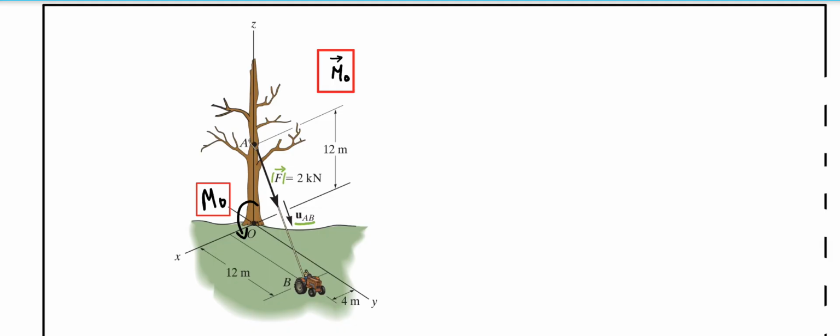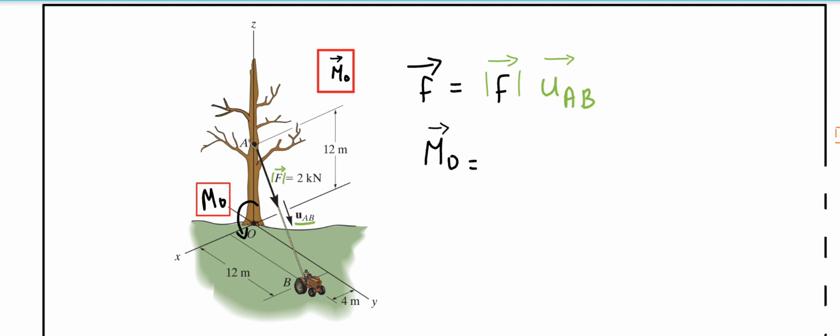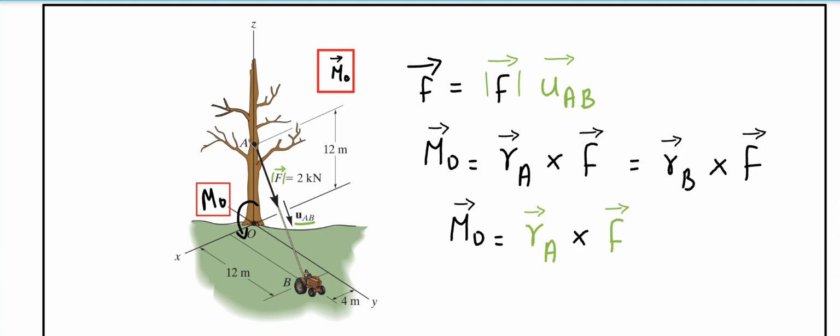So let's take this case here. I want to find the moment about O. As we have already done in the previous chapter, to find the F vector I multiply the magnitude of F by the direction unit vector UAB. So to find the MO, the F is acting at this point A. So I express a vector RA that defines the position vector between the point A and O. With that I do this vector calculation to find the moment.